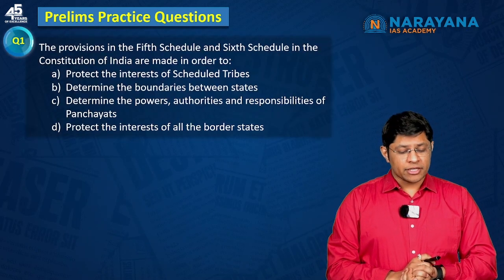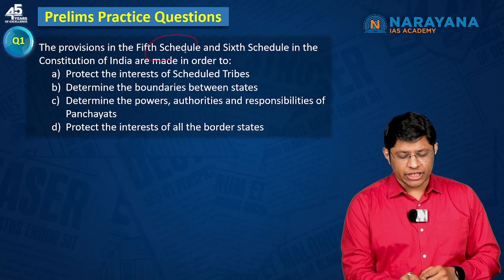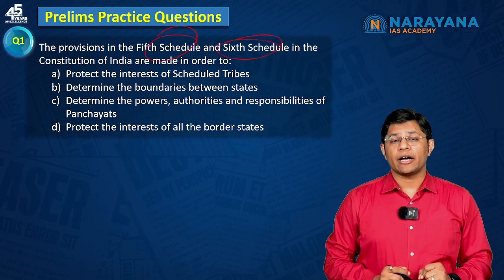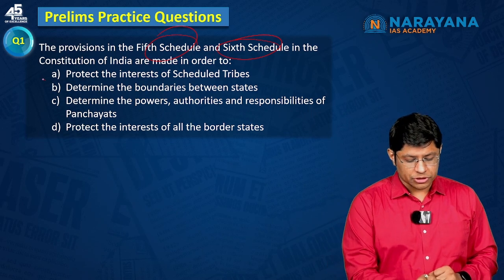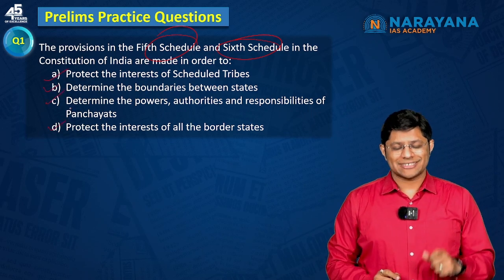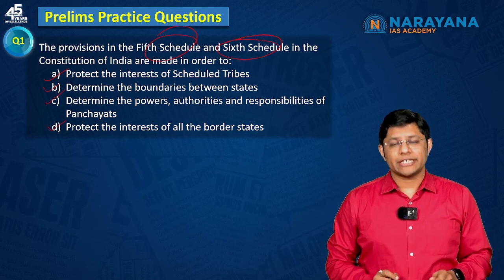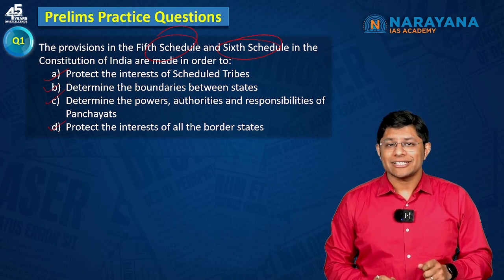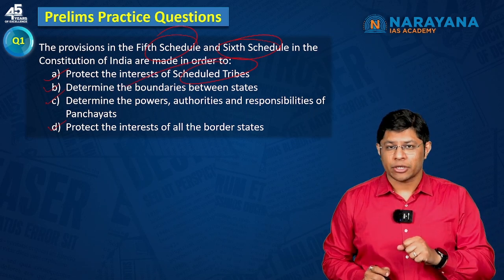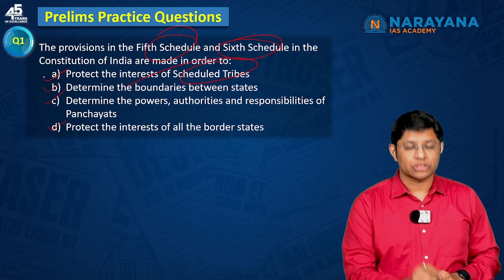The question number 1 is: the provisions in the 5th schedule and the 6th schedule in the Constitution of India are made in order to... These are the 4 options. Students, again this is a very simple question because the 5th and the 6th schedule pertain to the protection of the interests of the scheduled tribes and the scheduled areas as well. That's the reason the correct answer is option A.